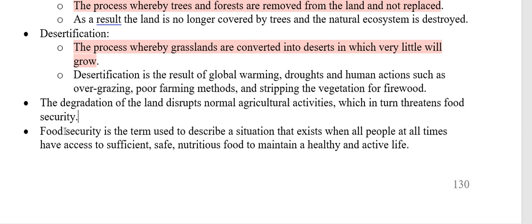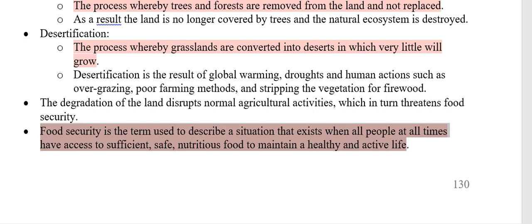Okay, what is food security? This is your definition. You can highlight in your textbook. Food security is the term that we use to describe a situation when all people at all times have access to enough nutritious food to maintain a healthy and active life. So we are able, in other words, to produce enough food for everybody in the country to have access to the food and live a healthy, happy life. If we are disrupting food security, it means that we are unable to produce enough nutritious food to supply the needs of the people in the country.